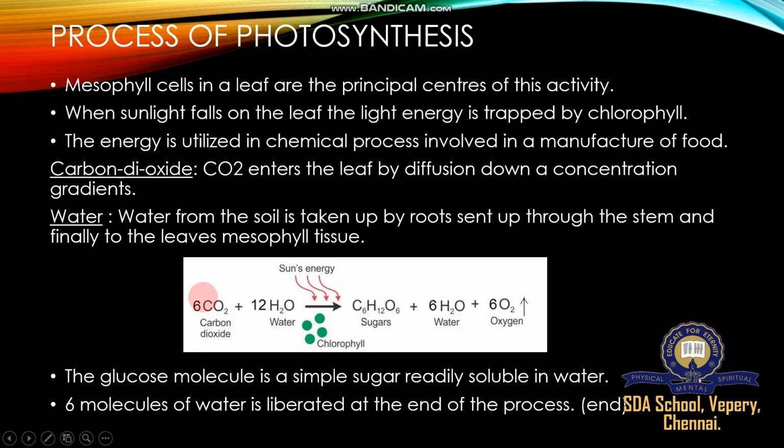So 6 moles of carbon dioxide and 12 moles of water produce sugar or glucose. The glucose formula is C6H12O6, plus 6 moles of water are released and 6 moles of oxygen come out. This is called a byproduct. This is called a raw material. What is raw material? Requirements of photosynthesis: some minerals are required, some gases are required, light is required, chlorophyll is required. Raw materials and byproducts.